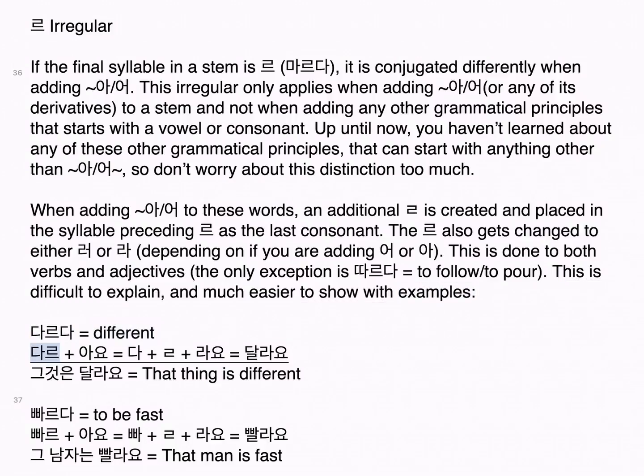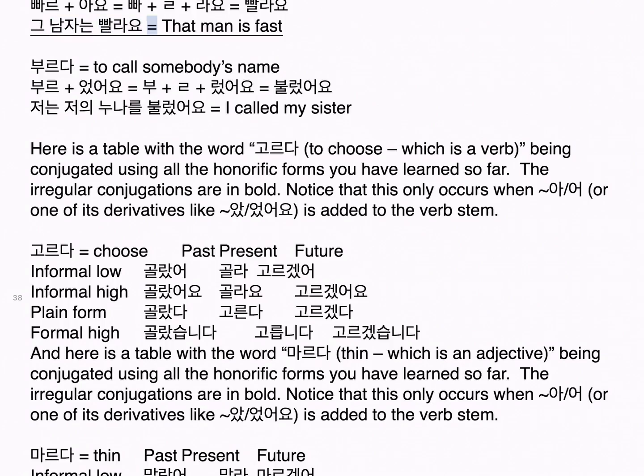다르다, different. 다르 plus 아요, 다 plus ㄹ plus 라요, 달라요. 그것은 달라요. That thing is different. 빠르다, to be fast. 빠르 plus 아요, 빠 plus ㄹ plus 라요, 빨라요. 그 남자는 빨라요. That man is fast. 부르다, to call somebody's name. 부르 plus 었어요, 부 plus ㄹ plus 렀어요, 불렀어요. 저는 저의 누나를 불렀어요.